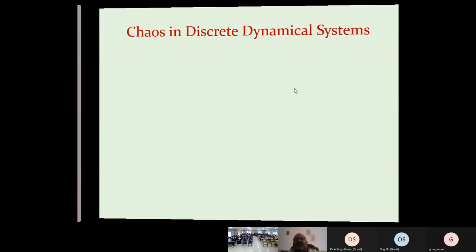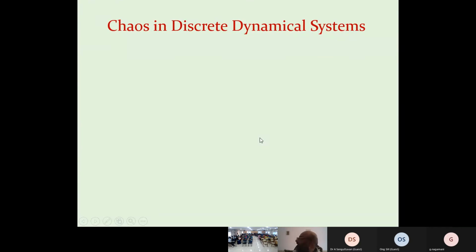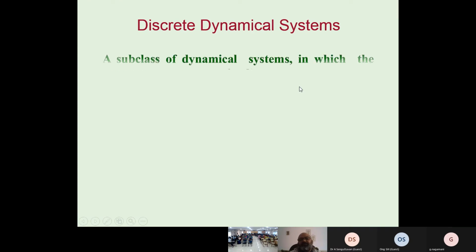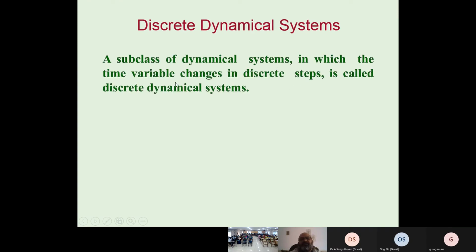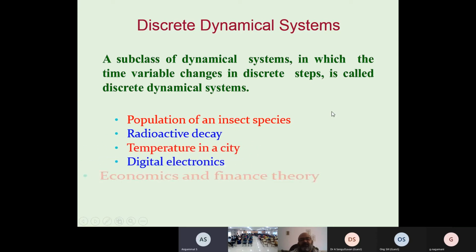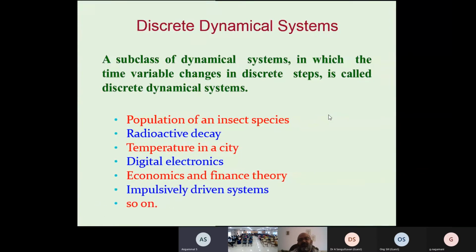Now we show chaos in discrete dynamical systems. When we have chaos in a discrete dynamical system, what will happen? We have the logistic map, the delay map, the Hénon map; there are a lot of models I will show you for discrete dynamical systems. A subclass of dynamical systems in which the time variable changes in discrete steps is the discrete dynamical system, like population, insect species, radioactive decay, temperature in a city, digital electronics, economics and finance theory, impulsive driving systems, and so on. A lot of things.